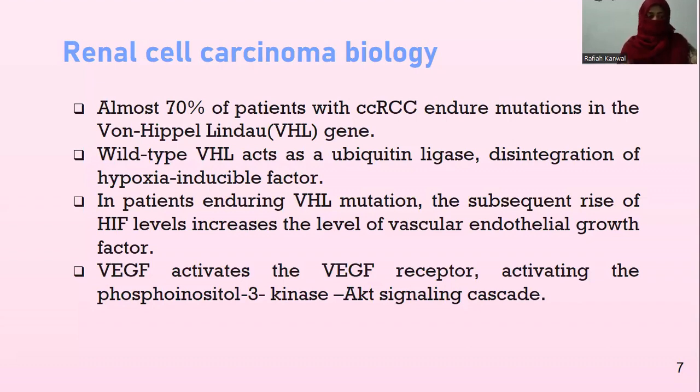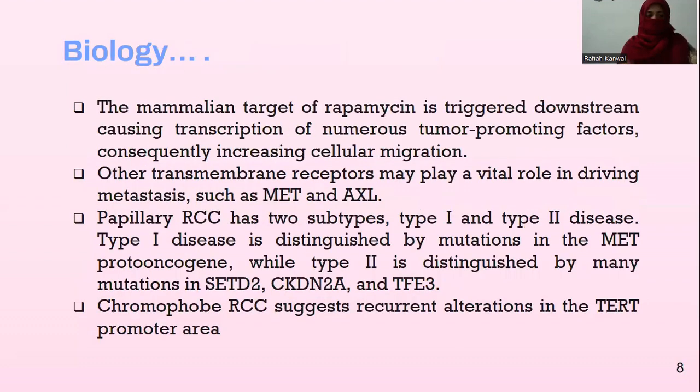High levels of HIF lead to high levels of vascular endothelial growth factor, and this ultimately activates the VEGF receptor, thus activating the phosphoinositide 3 kinase AKT signaling cascade. The mammalian target of rapamycin is triggered downstream, causing the transcription of numerous tumor-promoting factors. Consequently, it increases cellular migration. Several tumor-promoting factors are transcribed. These include the fibroblast growth factor, platelet-derived growth factor, and vascular endothelial growth factor.